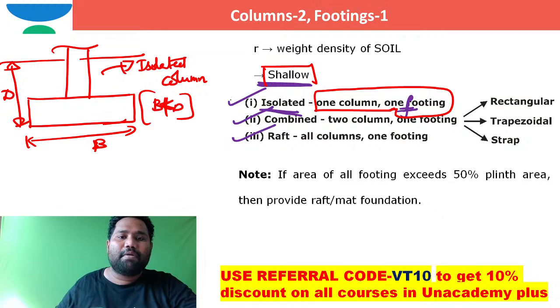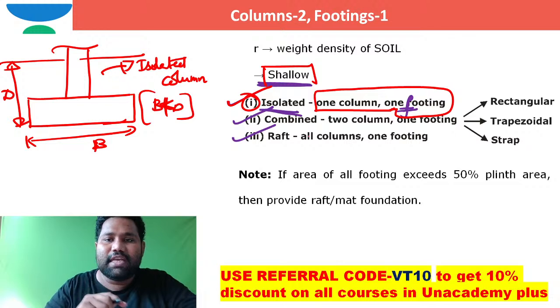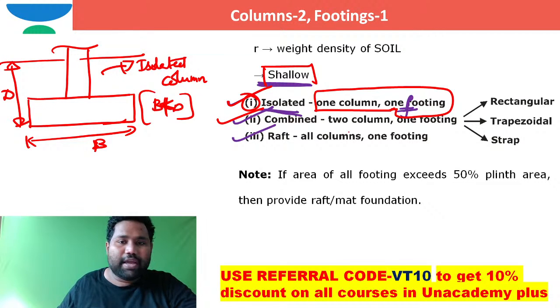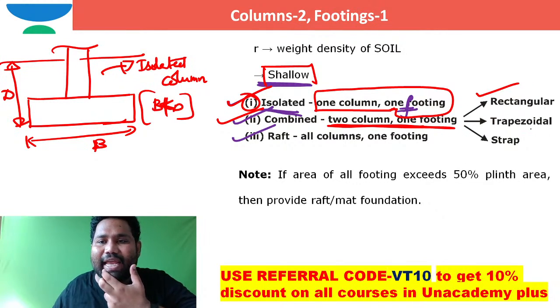So coming to the next type of shallow foundation, which is combined footing. In combined footing, either two columns or three columns are combined together with the help of a single footing, or resting on a single footing. In such case it is nothing but combined footing. The shape of that footing can be rectangular, trapezoidal, or strap.